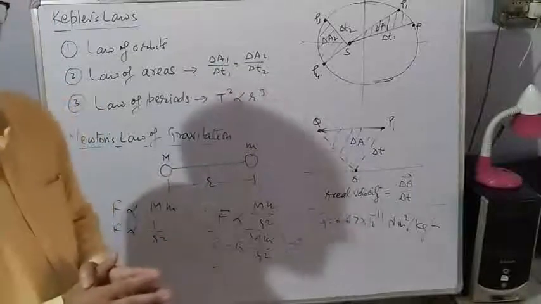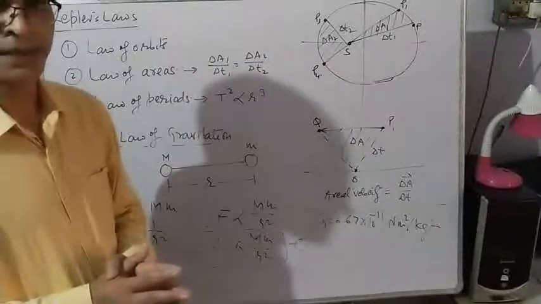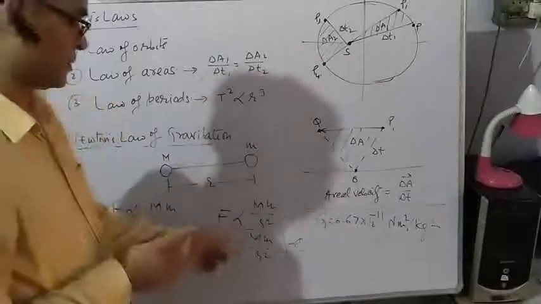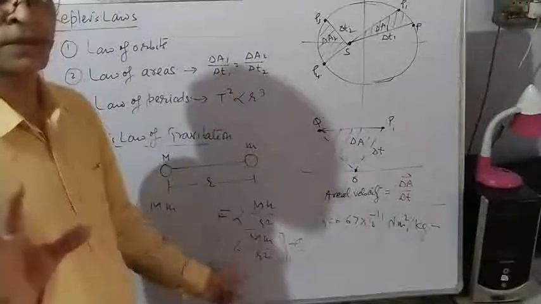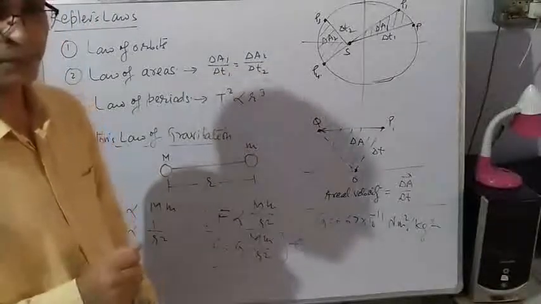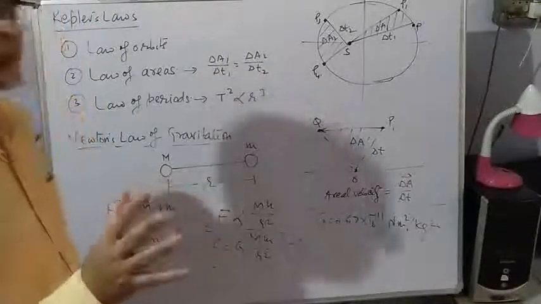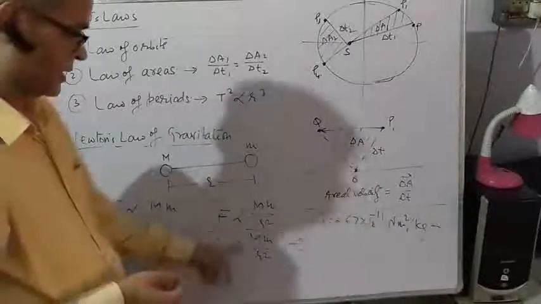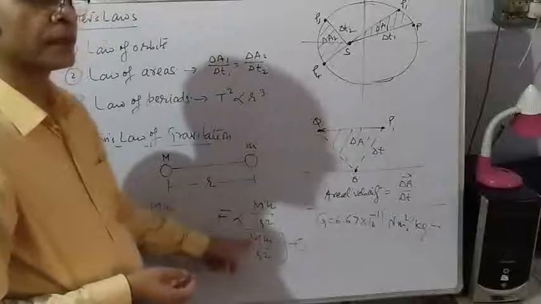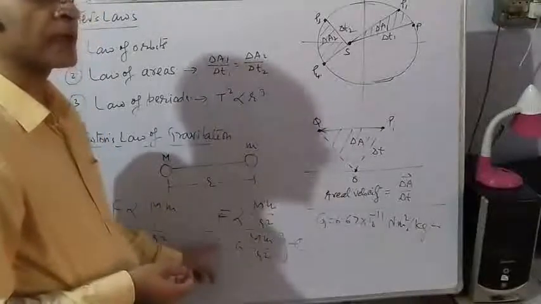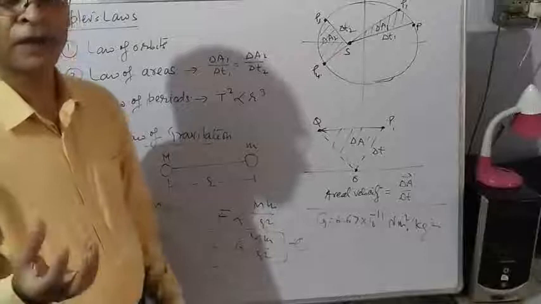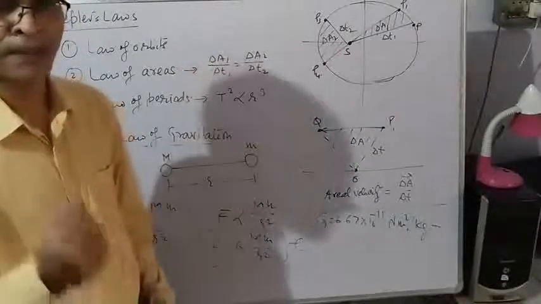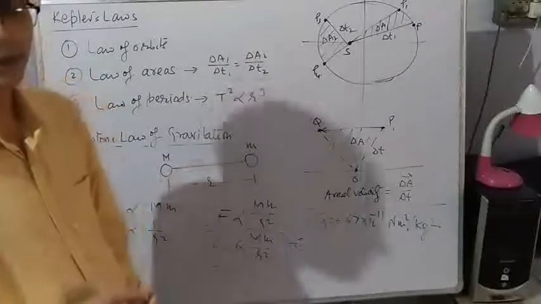It doesn't mean Newton's law of gravitation fails. Newton's law of gravitation is always true. Because of the small value of G, it is not experienced in our daily life. But in the case of planets or satellites like the Moon and Earth, the two masses are quite big. That is why we get a big value of F, the force acting between the Moon and the planet, that is Earth.